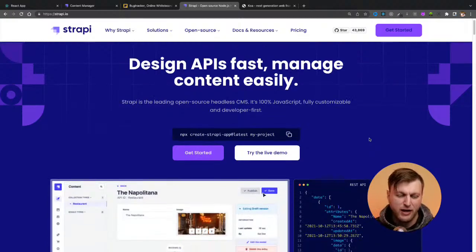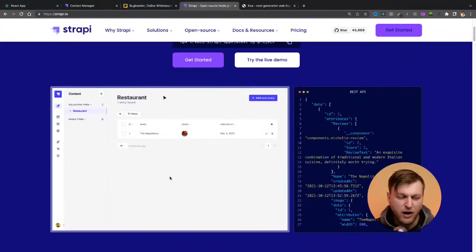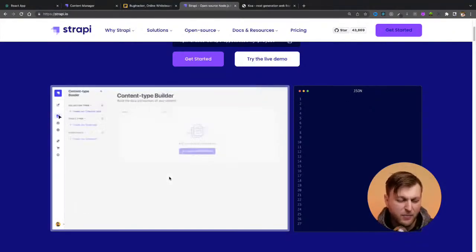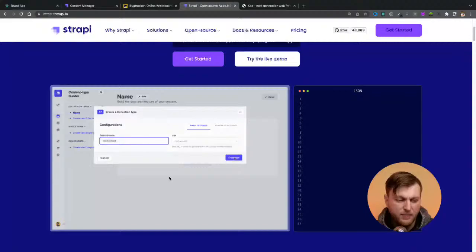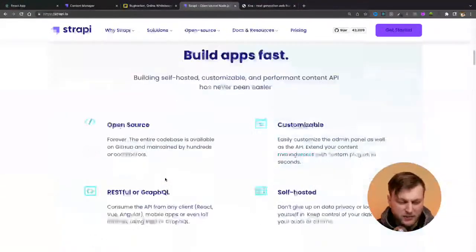But what I like about Strapi, and I'm just going to break it down, is not only does it come with this amazing UI, but you also have all this functionality out of the box in terms of making all your CRUD functionality. You have authentication right out of the box. Here it says build an API fast.